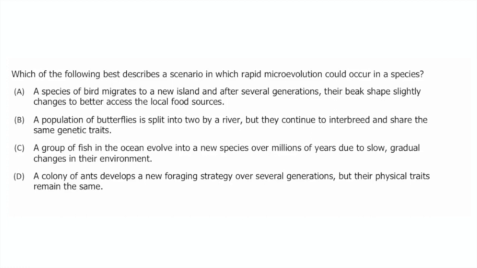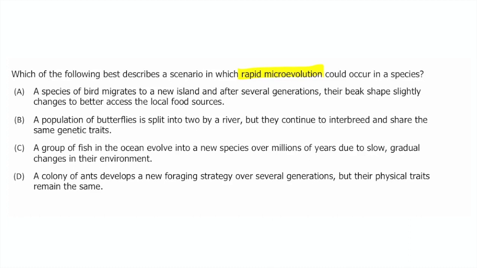All right, so our second question reads, which of the following best describes a scenario in which rapid microevolution could occur in a species? The key part of this question is rapid microevolution. What is microevolution? When we hear microevolution, we should be thinking about a change in a population over time, a change in the allele frequencies of a population over time. How is the gene pool changing over time? And when the gene pool changes, we're going to see changes in the genotypes and changes in the phenotypes.